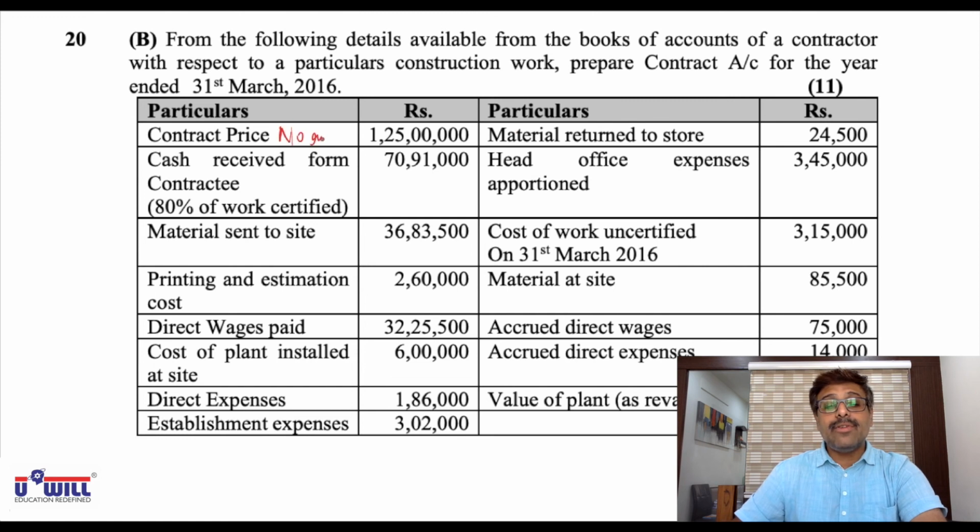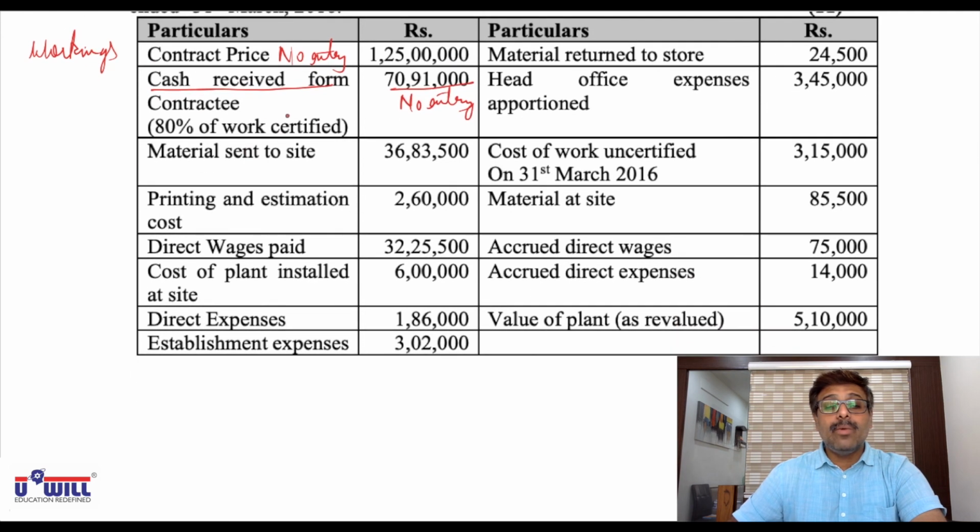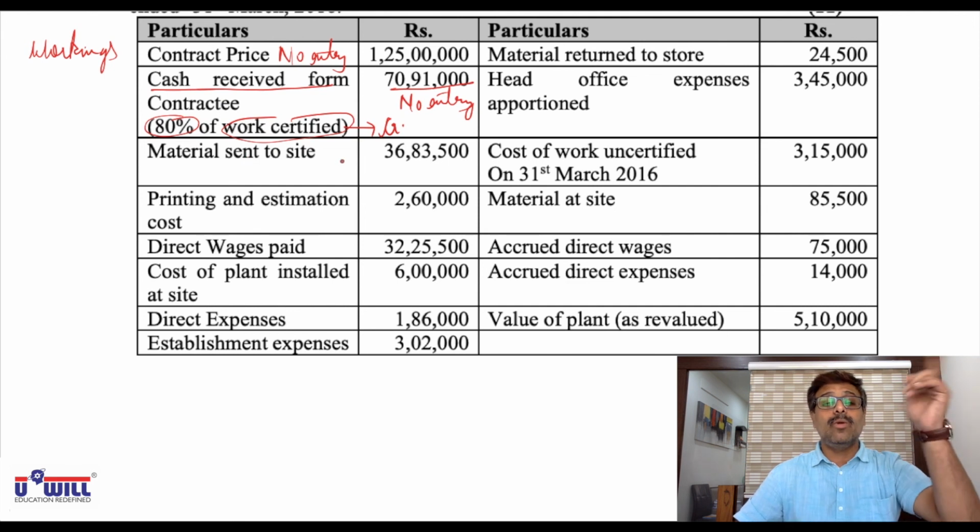Contract price, no entry, but it will be used in the workings to find percentage of work done. Cash received from contractee, no entry, but from that we can find work certified, which will come in contract account on credit side. Now 80% of work certified, we will make that working. Work certified 100, cash received 80, so cash received 70,91,000. Work certified will be how much? We have done it earlier, so you must be able to do it.